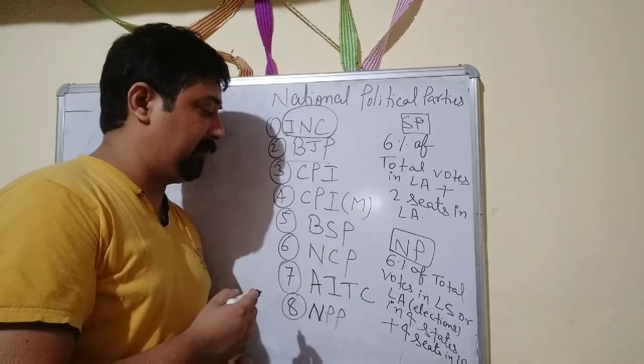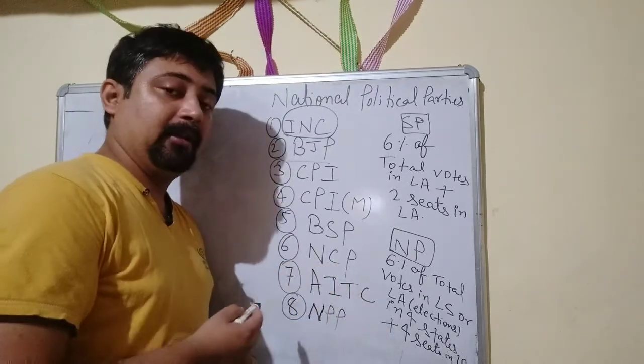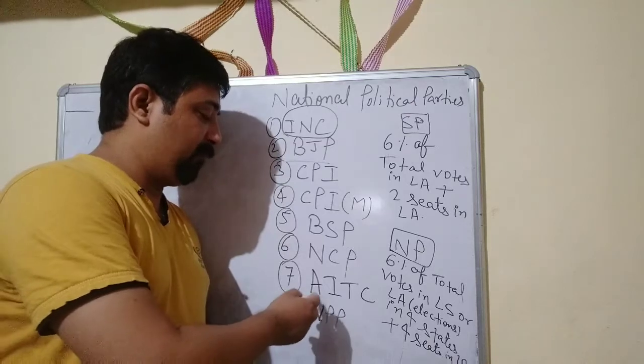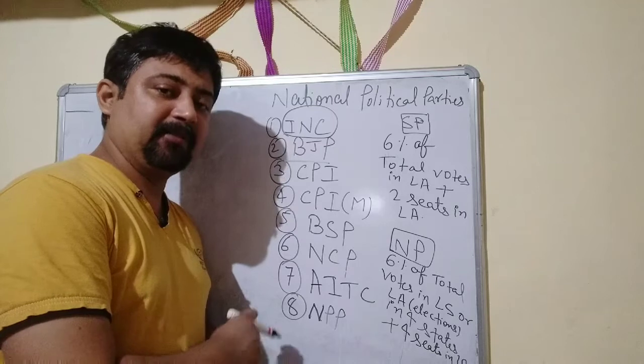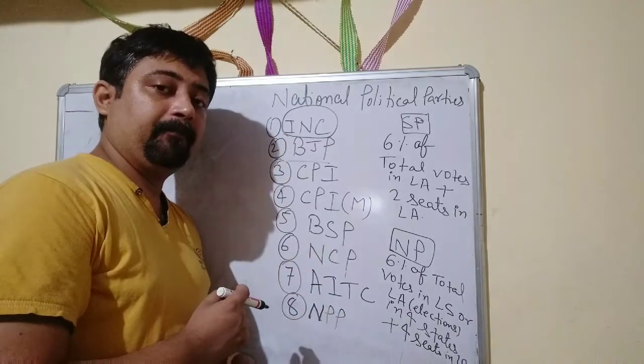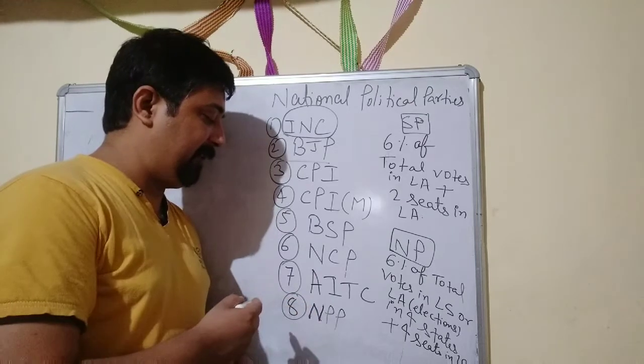Now, as I told you, from the National Congress, the INC, one more party broke away, formed under the leadership of Sharad Pawar, and the party was Nationalist Congress Party. Apart from that, one more political party is the All India Trinamool Congress. Trinamool Congress is basically from Bengal, and we all know about Mamata Banerjee. Now, the last one is NPP, that is National